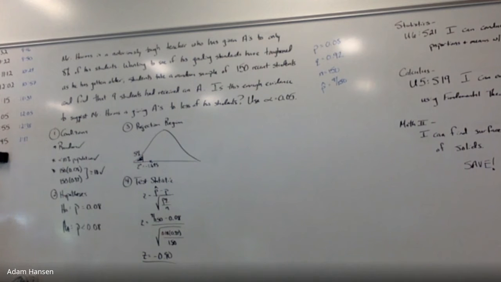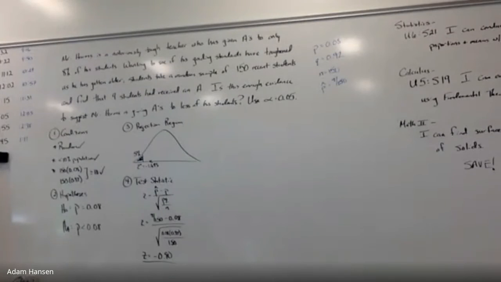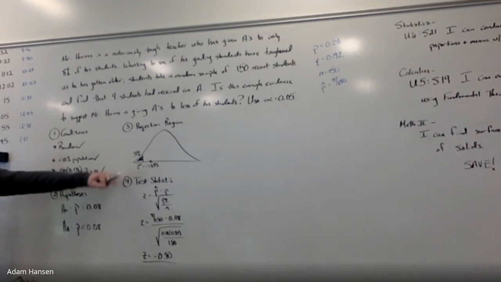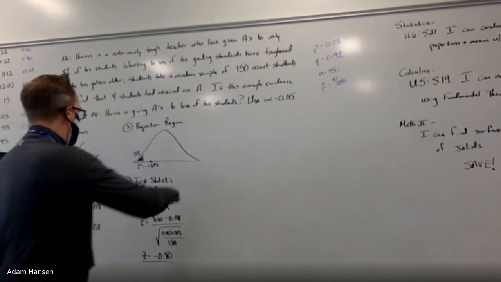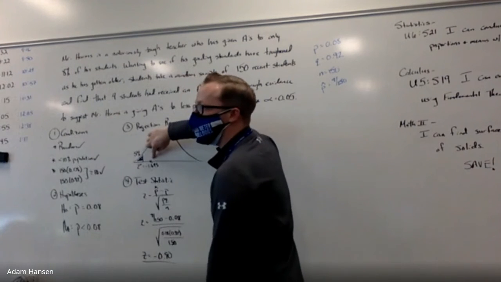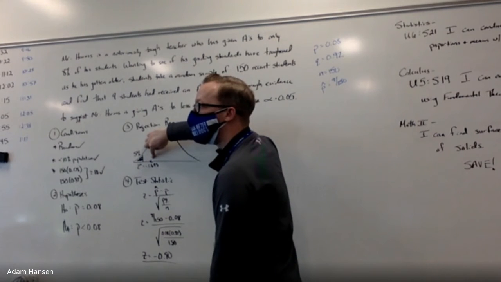It's closer to 0. It's less negative than negative 1.645. So do we have evidence to say that Mr. Harms is giving A's to fewer students? Do we reject the null hypothesis based off of this information so far? No, my blue mark is not in the rejection region, so we're going to fail to reject.